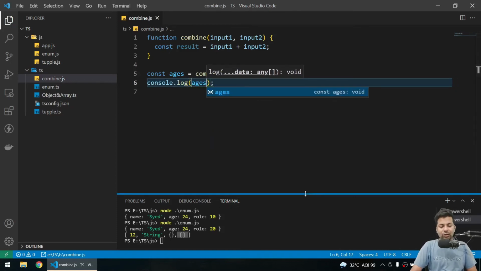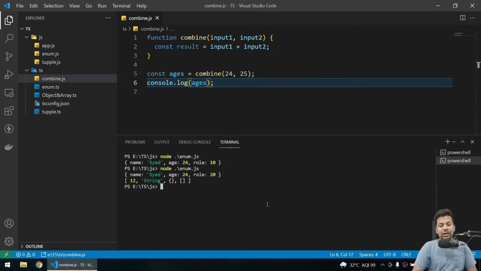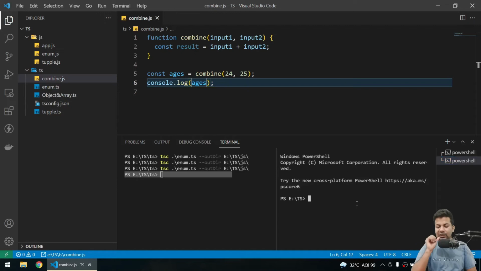Okay, normal, nothing much. But if I run it, let me just make it side by side. Delete this and say cd.js. Now in here I'll say tsc and the file is combine.ts.